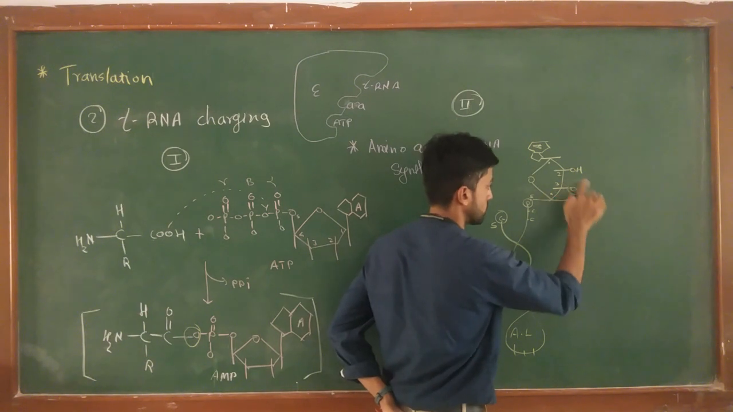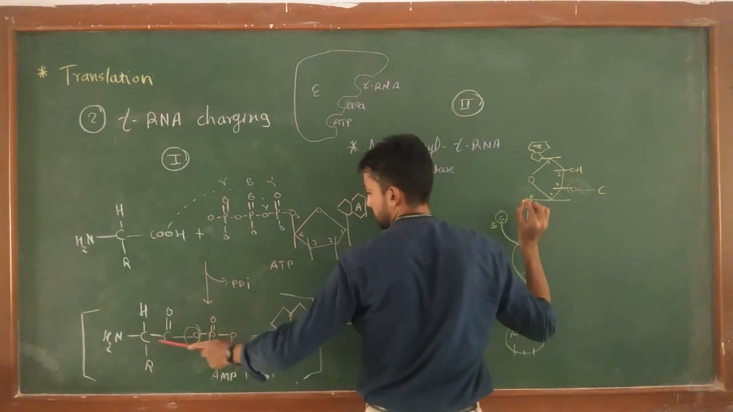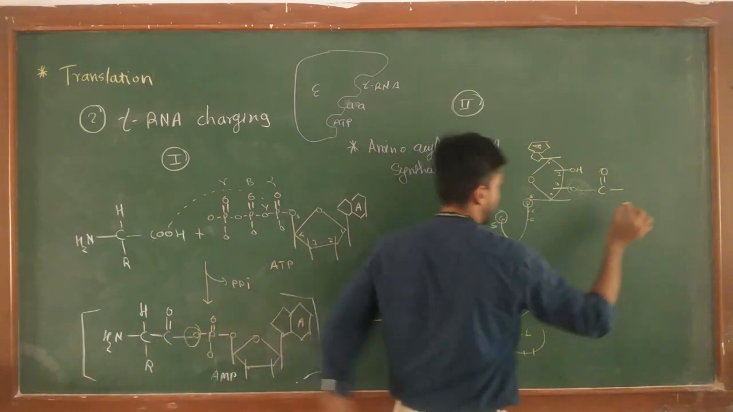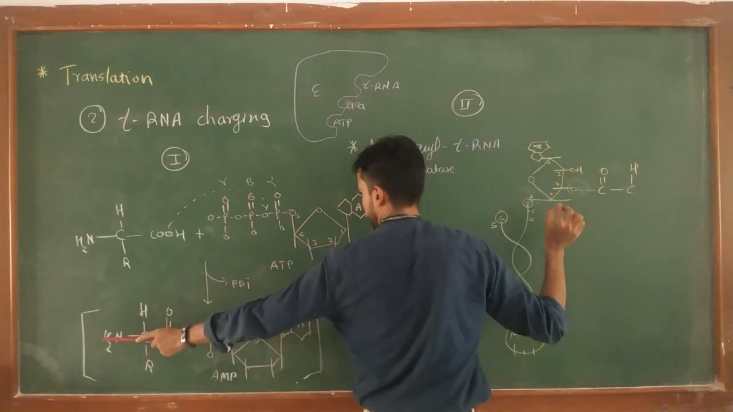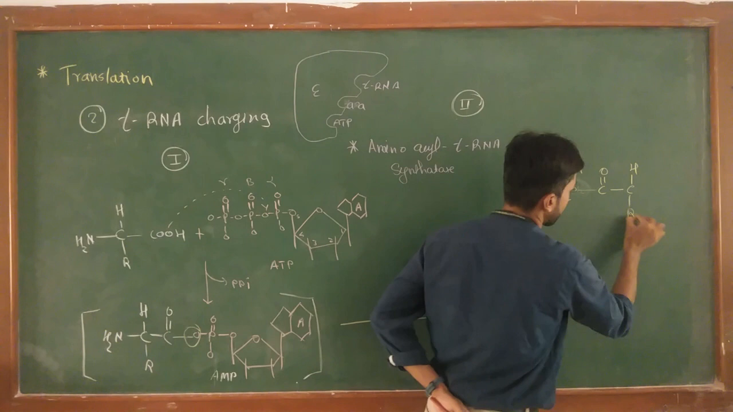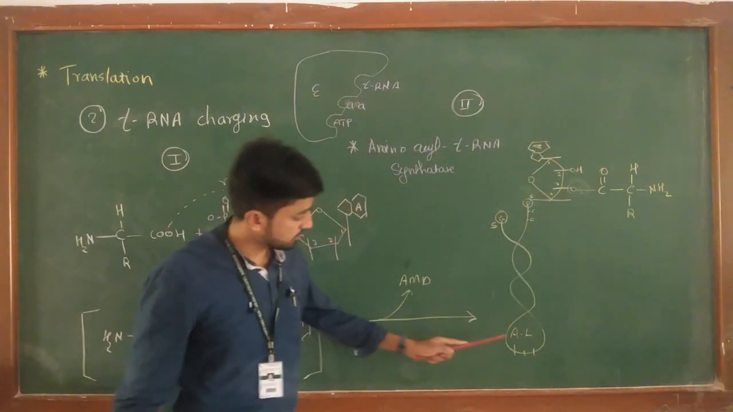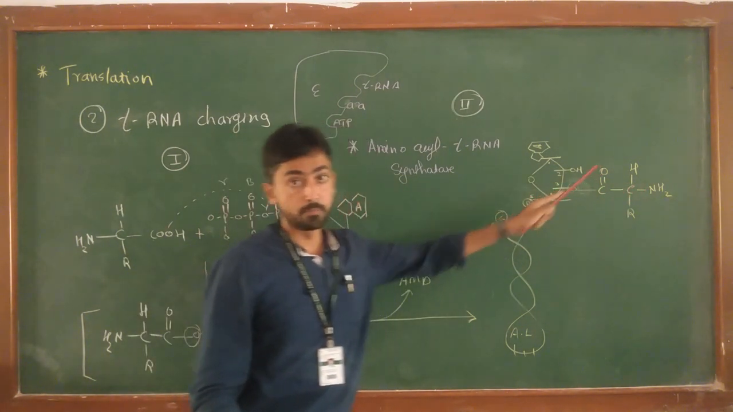So now the structure of tRNA becomes like this: O, C double bond O, the central carbon atom of the amino acid, hydrogen, R side chain and amino group. In this way, you can see the tRNA gets attached with the specific amino acid.